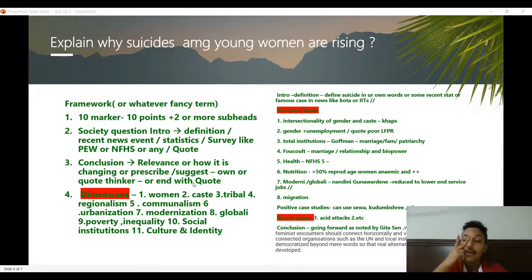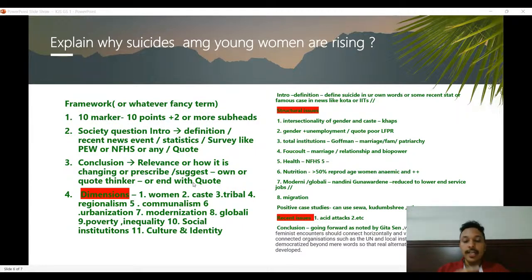It's a society question. So how do you introduce? You can use a definition, like what is suicide in your own words, or some idea if you know, or you can use some statistic if you remember, or some survey, or you can quote somebody, or you can use a recent event in the news. Like if it was suicide among young women, nothing comes to my mind, no event, but I can define suicide and connect it with young women. If the question was just about how suicides are rising among youth in India, I could think about Kota or IITs, or something that was in the news recently. If something comes to your mind recently, you can use that.